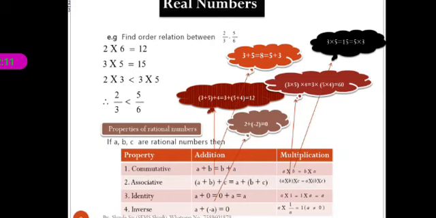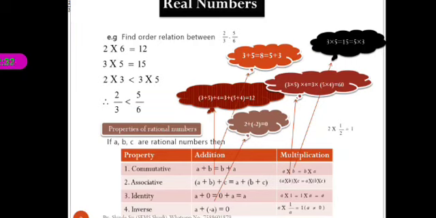2 plus minus 2 is equal to 0. Means suppose, 2 by 3 plus minus 2 by 3 is equal to 0. The next, A into 1 by A is equal to 1. Means 2 into 1 by 2 is equal to 1.